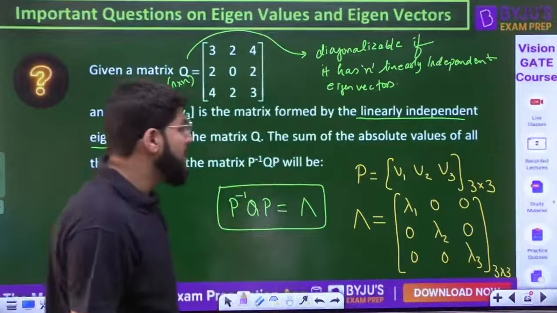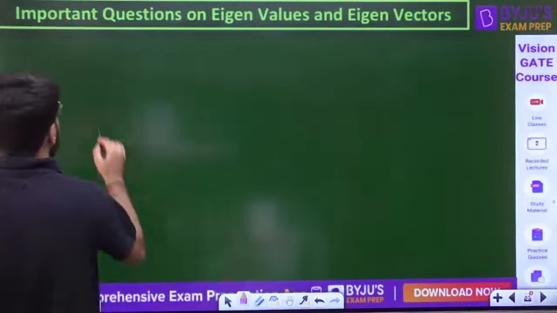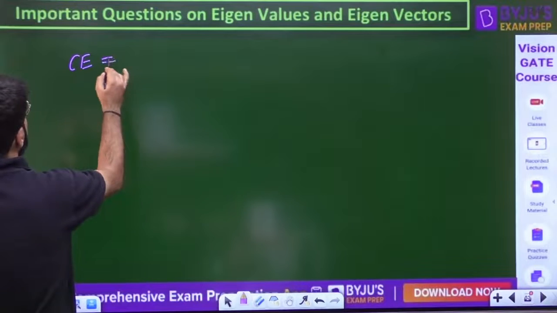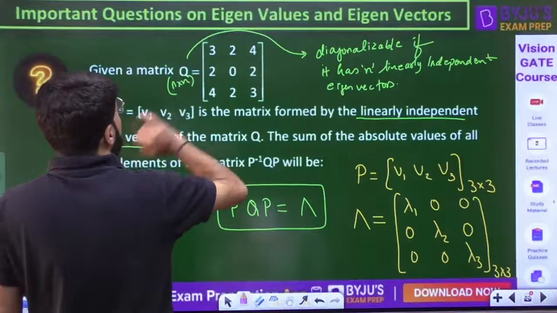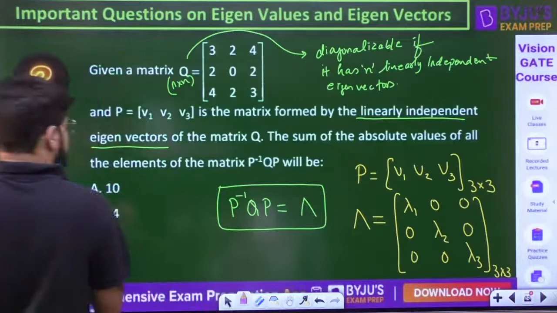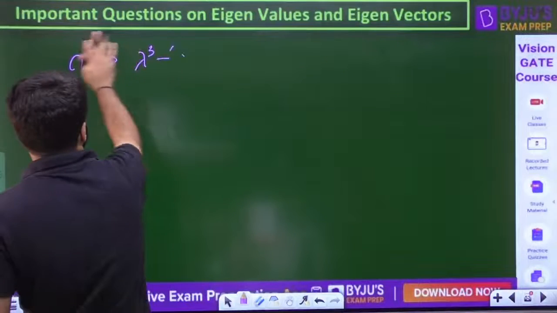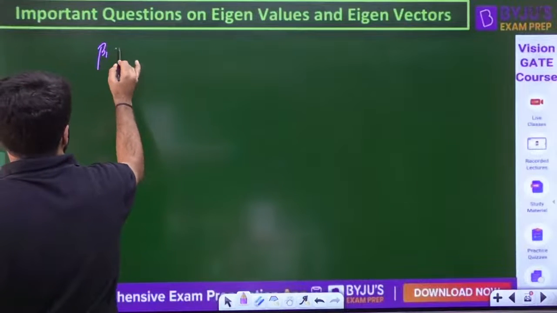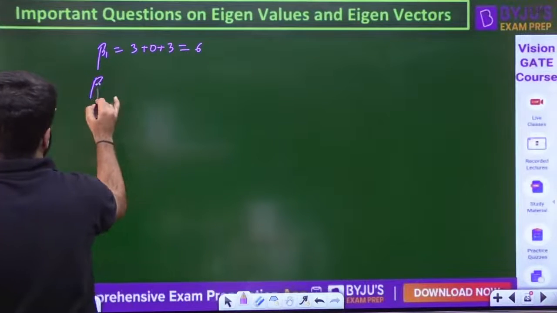So actually eigenvalues have to be calculated for this question. That again goes to lambda cube minus beta 1 lambda square. Beta 1 is the trace. Let me write down here what beta 1, beta 2, beta 3 are. Beta 1 is the trace, that is equal to 6.